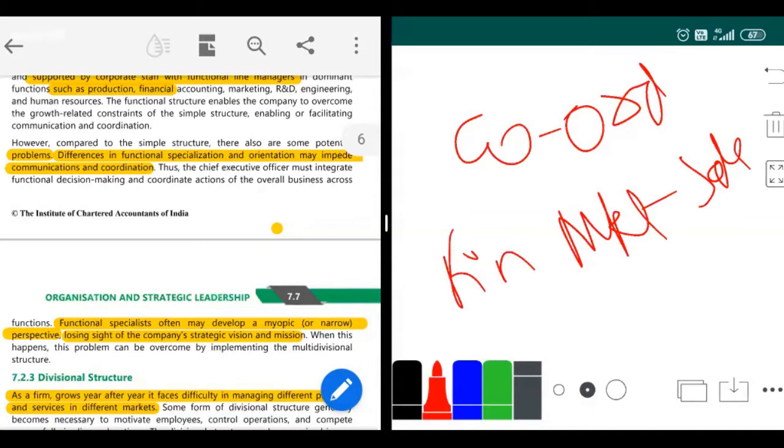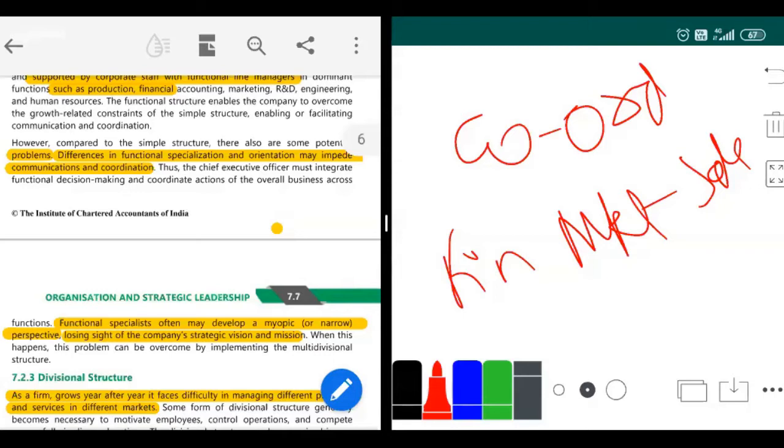Because if marketing people want to do something new, they must go to the finance people and ask for money for advertising. The marketing department will say, please give us 5 lakh rupees for advertising. We need it right away. The finance department will say, why do you need so much? Marketing can also be done in 3 lakh rupees. No, I will not give you so much.